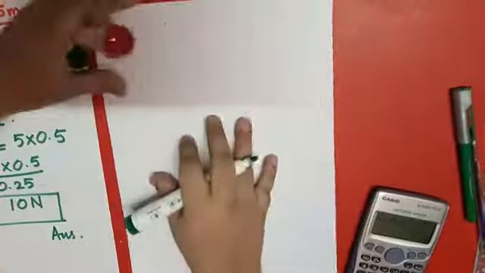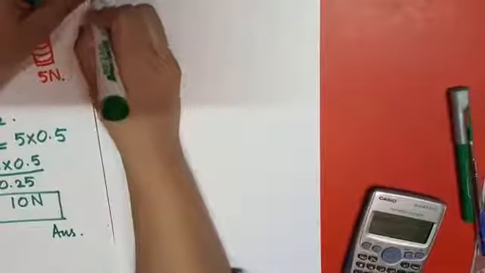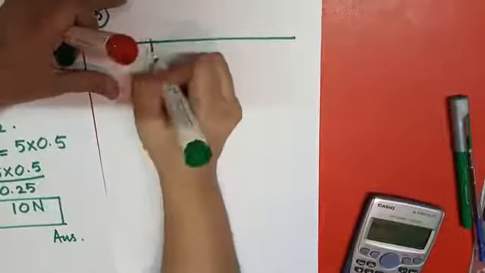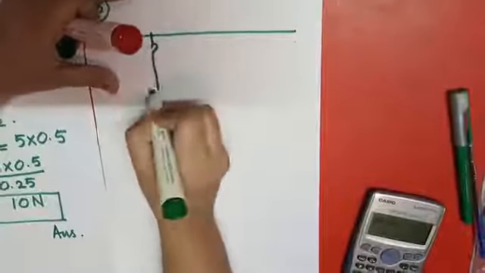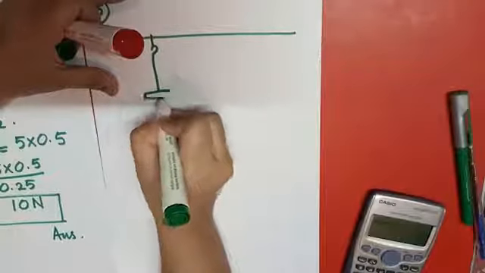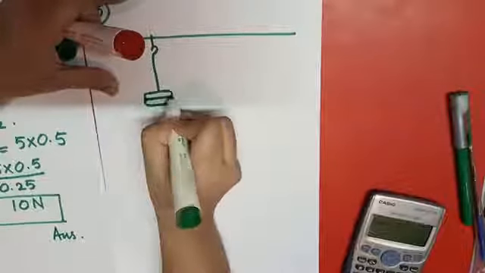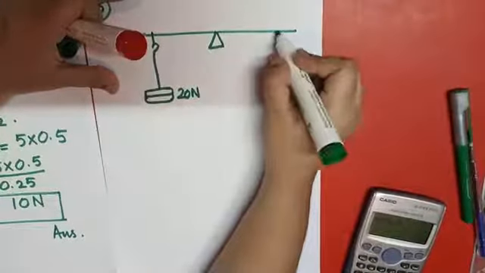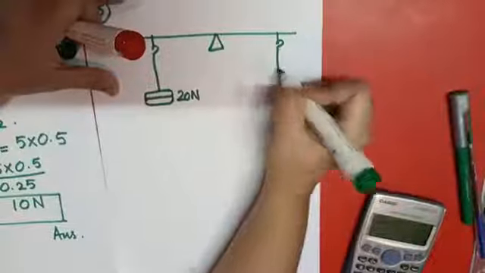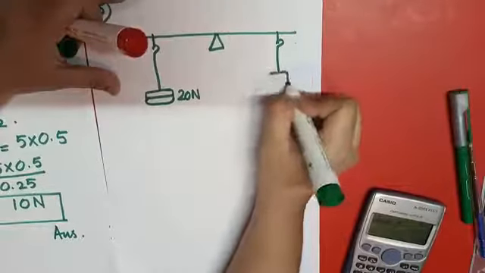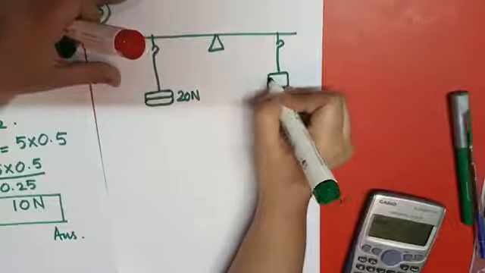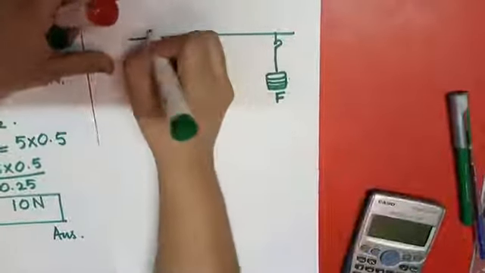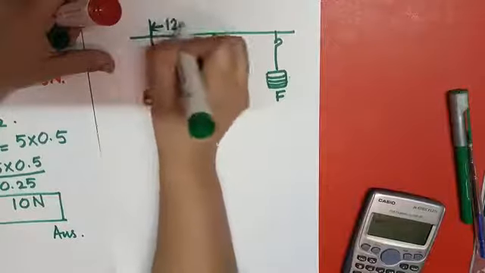So if we have another question, and this is the fifth one, we have the weights hanging like this, and this is 20 Newton, and this is the fulcrum, and another weight is hanging here, and I don't know how much it is, and this is F, and its length from the center is 12 meter.